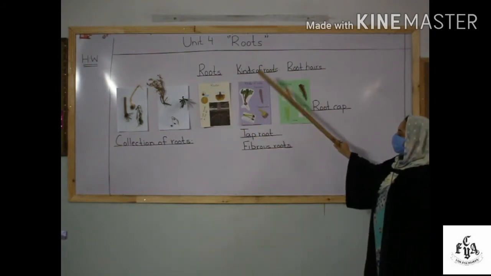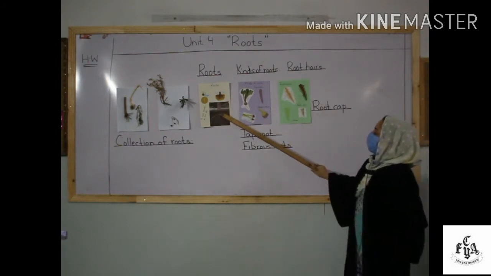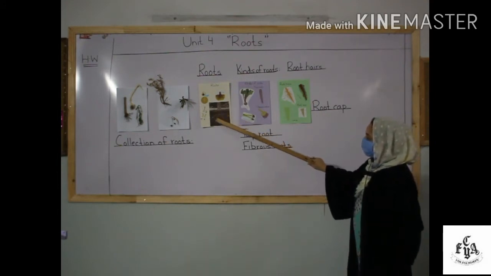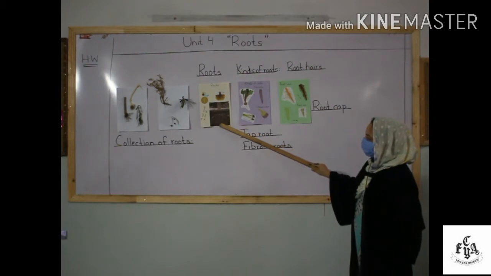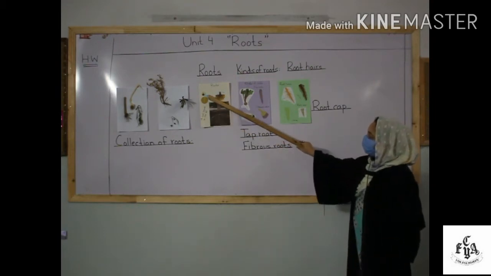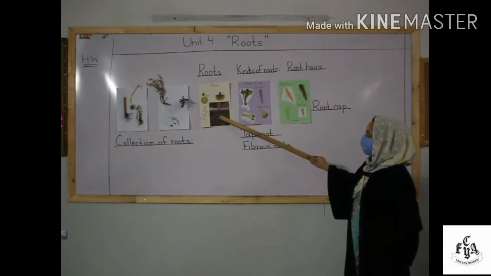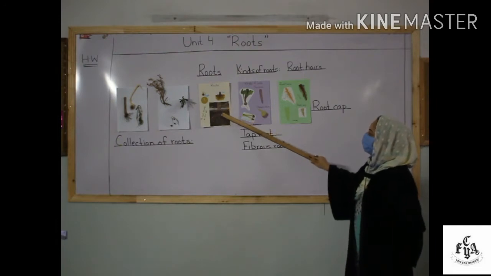Now the second function is that roots store food in the soil. When the plant needs this food, it just takes it from the soil, and it is taken to all parts of its body.